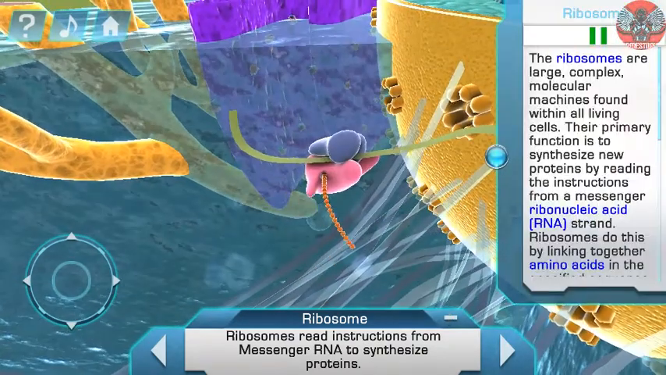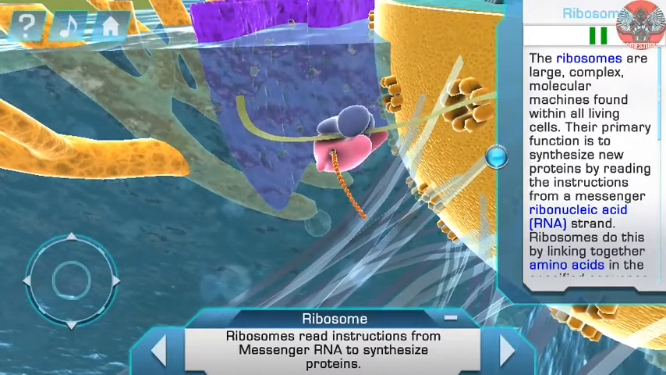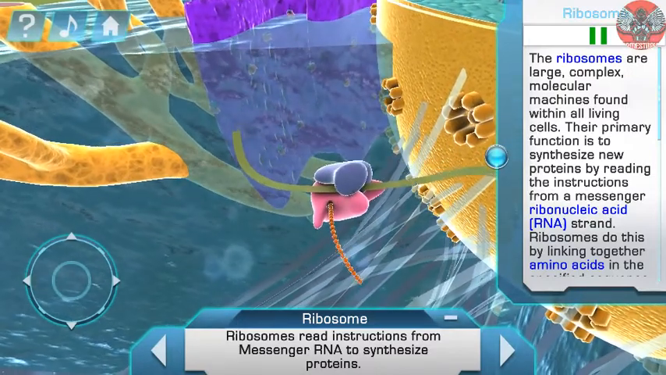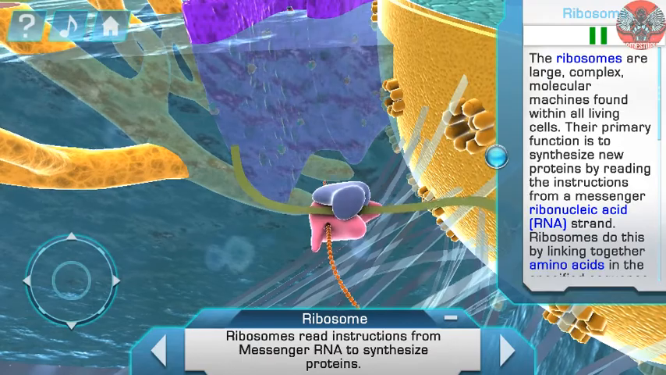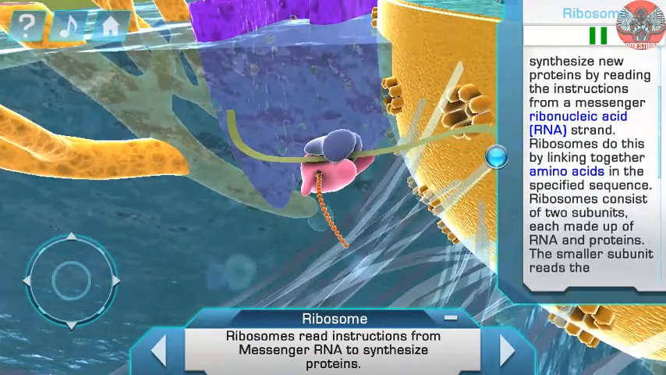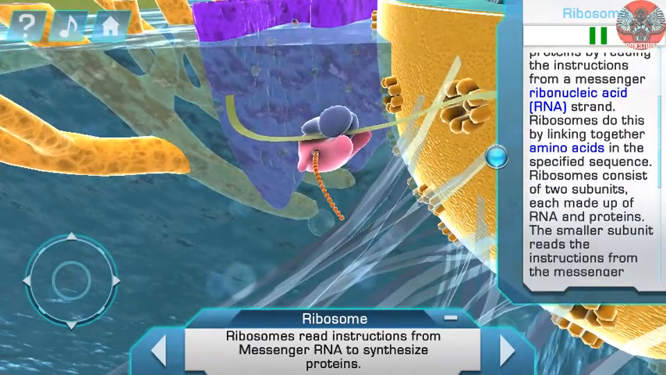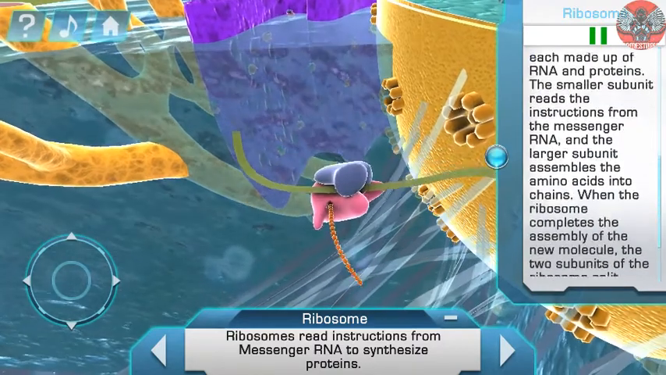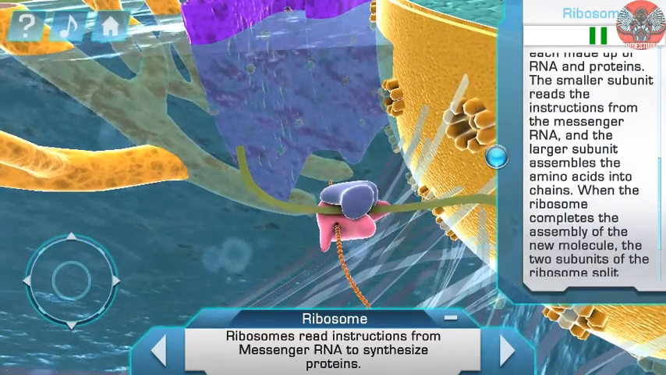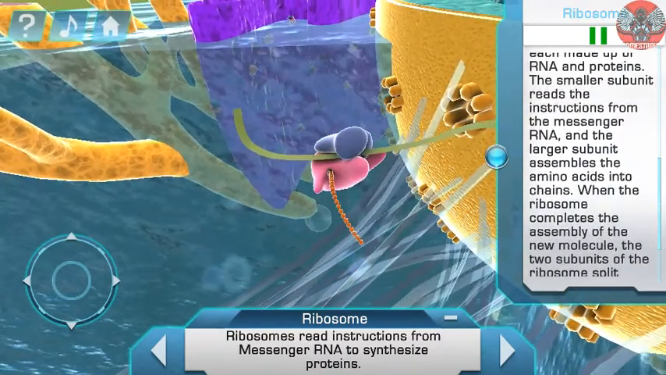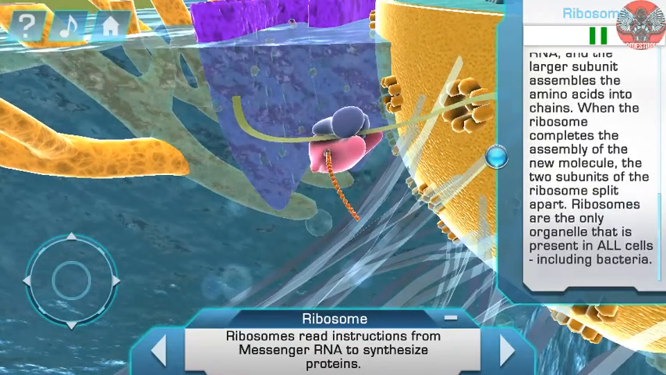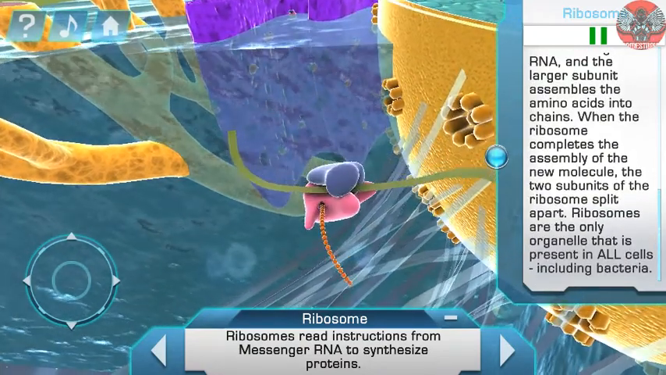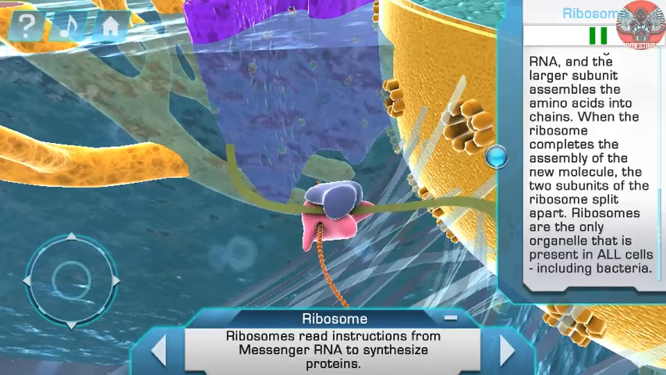The ribosomes are large, complex molecular machines found within all living cells. Their primary function is to synthesize new proteins by reading the instructions from a messenger RNA strand. Ribosomes do this by linking together amino acids in the specified sequence. Ribosomes consist of two subunits, each made up of ribonucleic acid, or RNA.